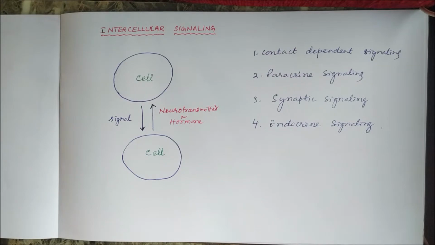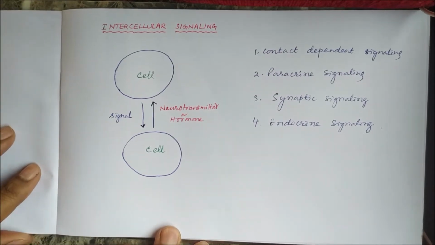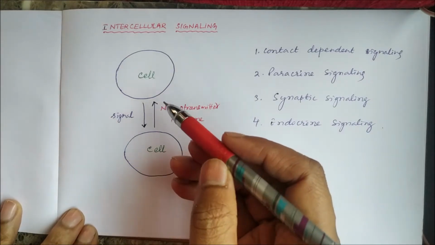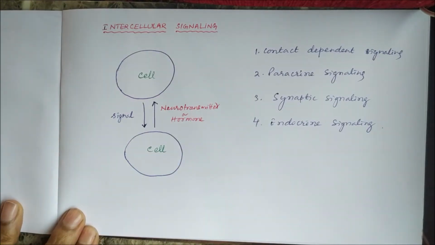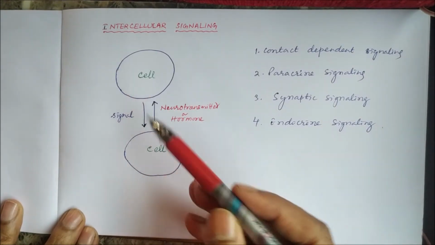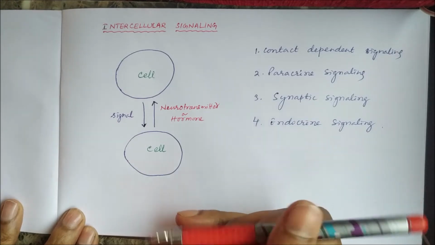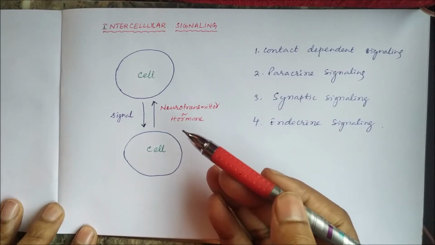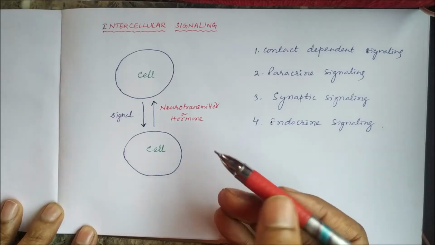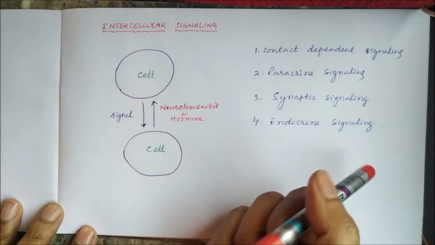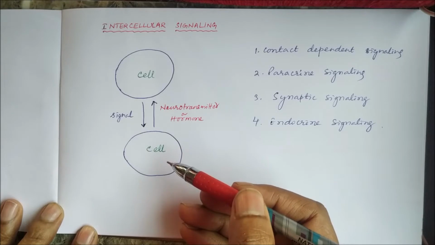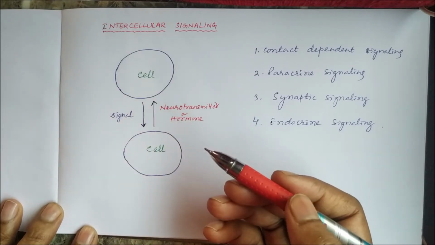Namaskar. Today we'll study intercellular signaling. When there is communication between two cells, that means a signal is transmitted from one cell to the other cell. Say one cell is the sending cell and the other is the receiving cell. So a sending cell sends a signal and the receiving cell receives the signal, then it is called intercellular signaling.